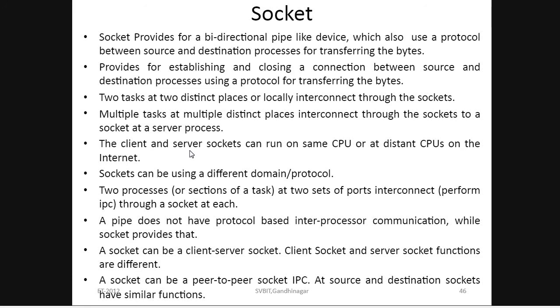A socket can use a different protocol or domain. If two processors at two sets of ports interconnect through a socket, the socket is actually the hardware part, so two processors can communicate through this socket. The main difference is that a pipe does not have a protocol, while the socket has a particular protocol.